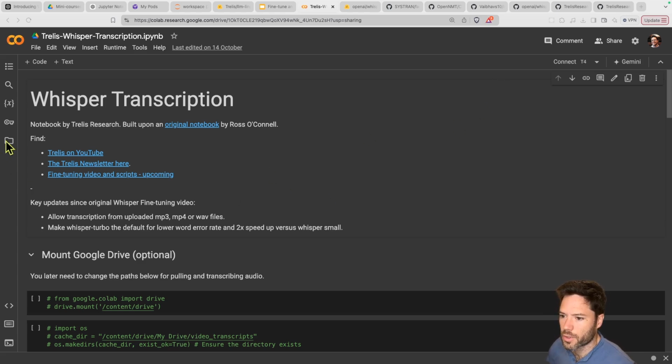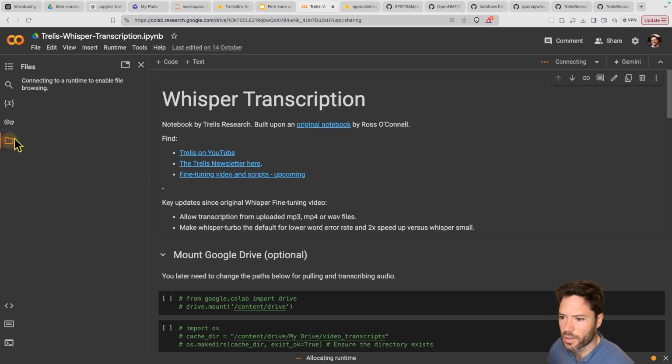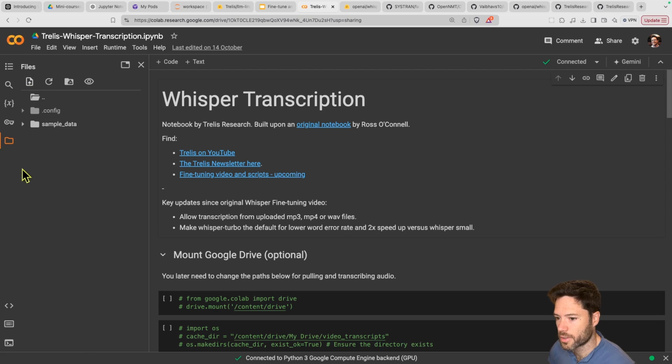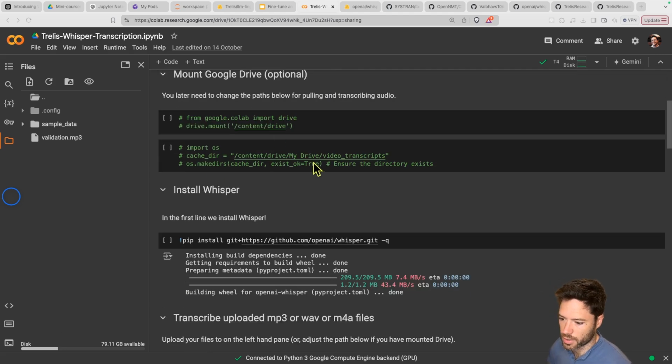So you want to first connect to the instance, and if you're going to convert some audio files, you need to let the instance boot up before you can do that. And I'm going to add one of my MP3 files. I've just uploaded a short MP3 file. And now I could just run all the cells and it will automatically transcribe this.